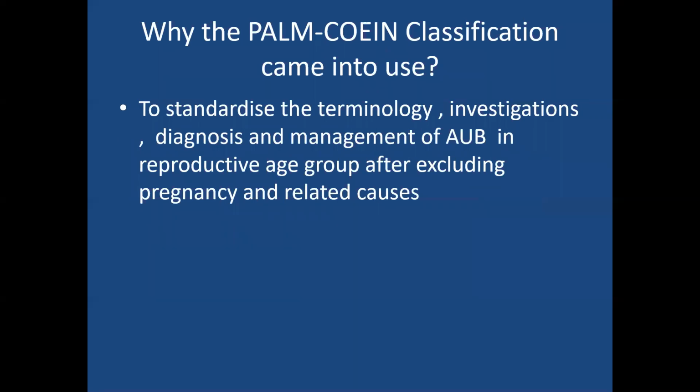So the main purpose of this PALM-COEIN classification is to standardize the terminology, investigations, diagnosis and management of AUB in reproductive age group after excluding pregnancy and related causes. You please concentrate here. This PALM-COEIN classification is applicable only for AUB in the reproductive age group. It is not applicable for pubertal age group, perimenopause, postmenopausal age group. It is applicable only for AUB in the reproductive age group.